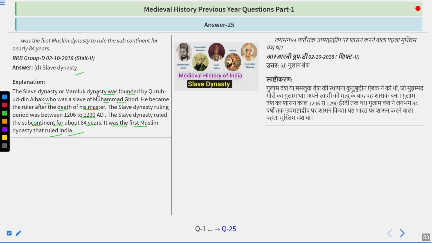After that, Khilji ruled for 30 years. Then came the Tughlaqs. Tughlaq ruled from 1320 to 1414, that means 94 years. After that came the Sayyids. They ruled for 37 years. And then came the Lodhis. They ruled for 75 years. So this was the total time taken by all these dynasties. And the Delhi Sultanate remained in the Indian subcontinent from 1206. After that came the Mughal Empire from 1526, starting from the First Battle of Panipat and ending in 1857 with the revolt of 1857.